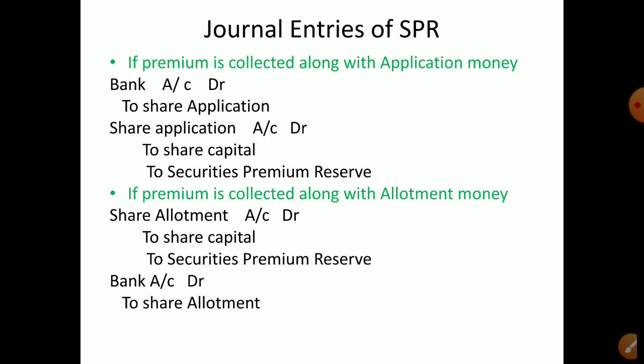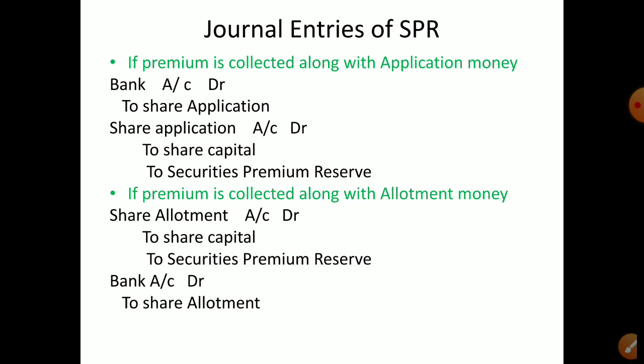Those are basic journal entries, I told you already. In those entries, premium is what we have to add. There can be different installments, and the premium amount can be collected with any installment. It can be with application money, or we can collect this premium with allotment money, or even first call or second call we can include premium. Where premium is included, there you have to put this SPR. That is based on the question.